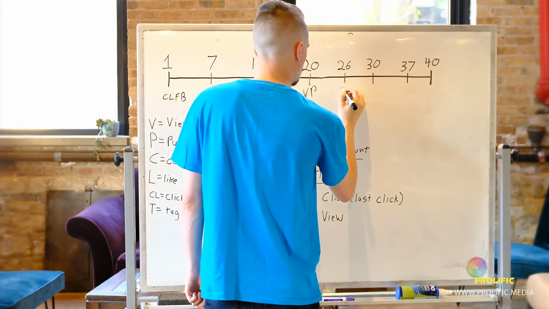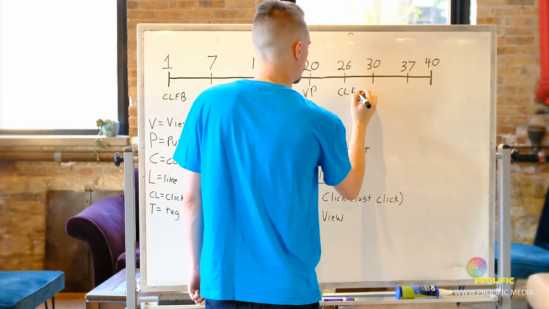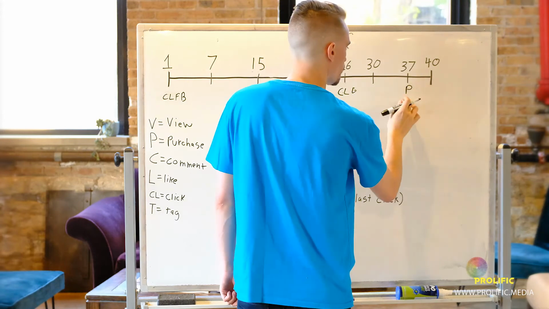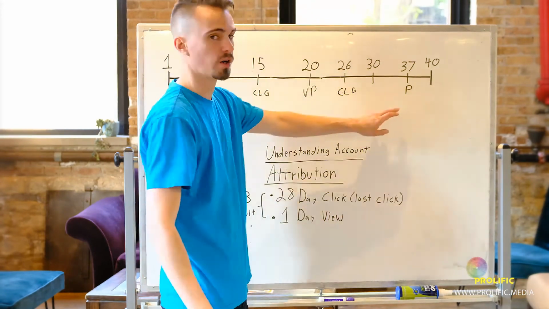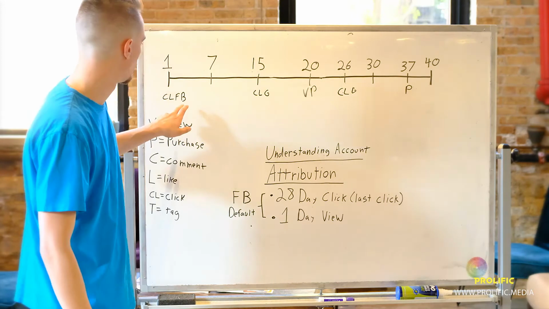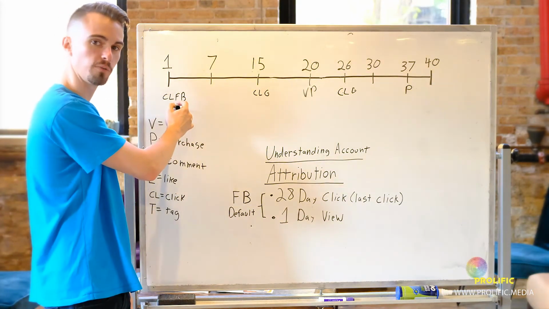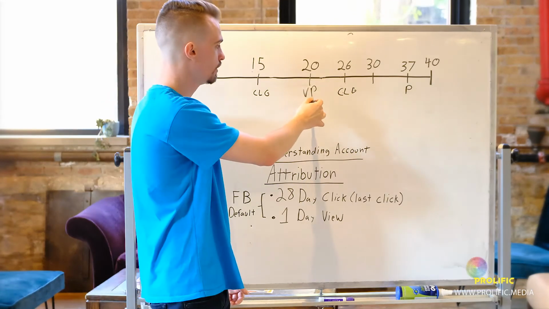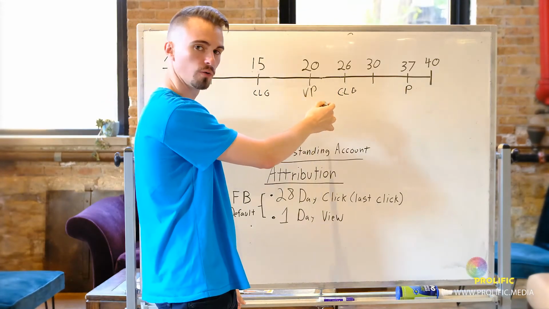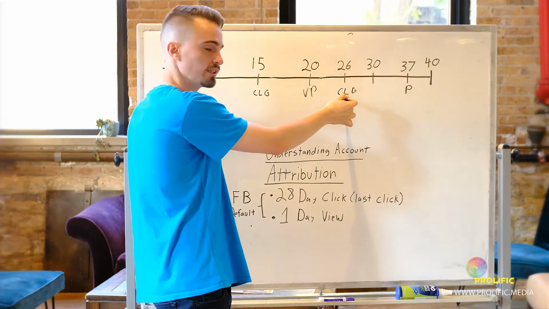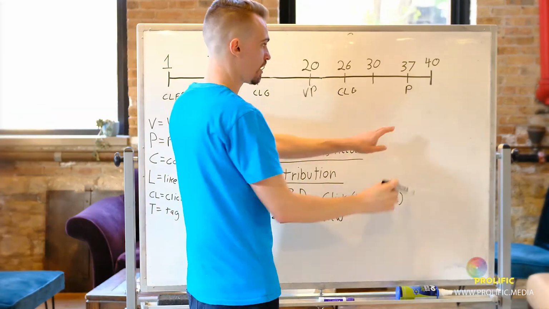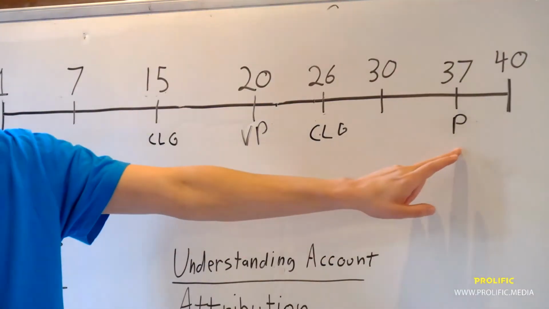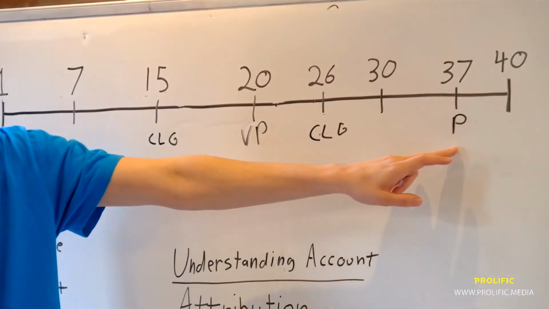Let's say we also click the ad on Google on the 26th, but we're not going to purchase until the 37th day from when we first saw the ad. So let's go back. We click on Facebook, day 1. We click on our Google ad on the 15th. We view on Pinterest on the 20th. We click on Google on the 26th, and we purchase on the 37th day. Or in the next month, it'd be the 7th, depending on how that month ended.